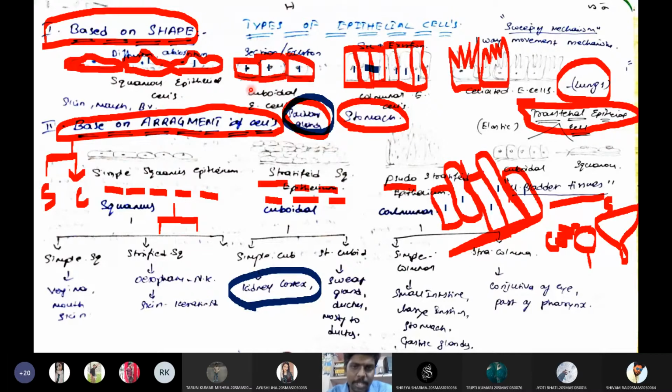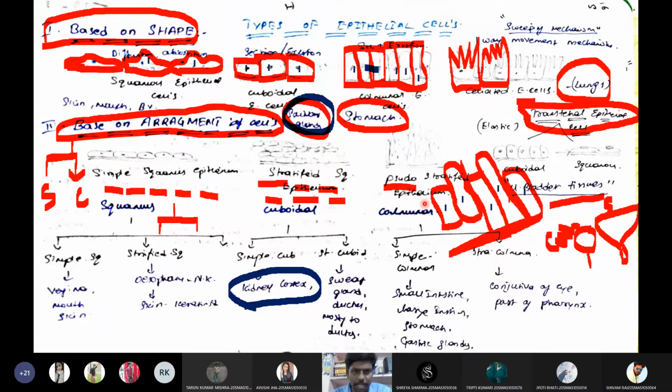Then we have a specialized epithelium which is called pseudostratified epithelium, which looks like a multi-layered tissue, but in fact it is a monolayer tissue. It is not a stratified epithelium, rather it is simple epithelium but looks like it is stratified. So that is the only exception, something different from other stratified epithelial tissue.